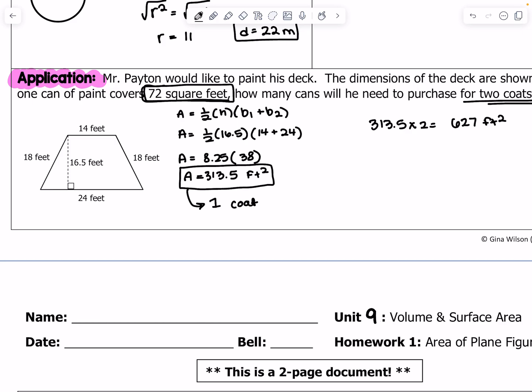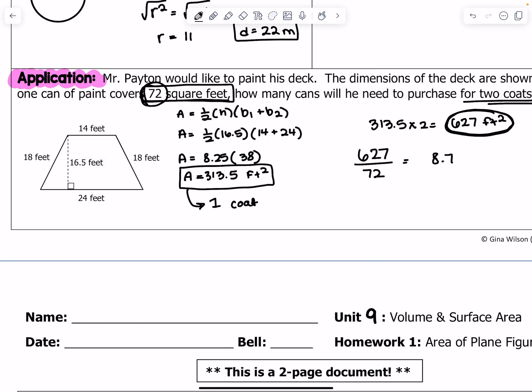So I have to figure out how many cans I should buy if I have 627 feet squared to cover. Well, that's just simple division. So 627 divided by 72, because each can covers 72 square feet, equals 8.7.